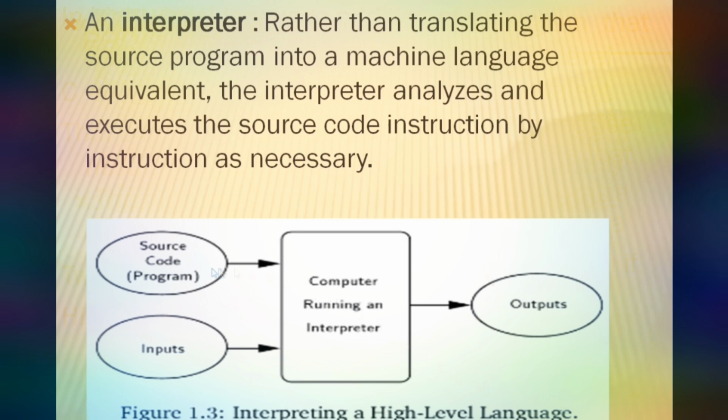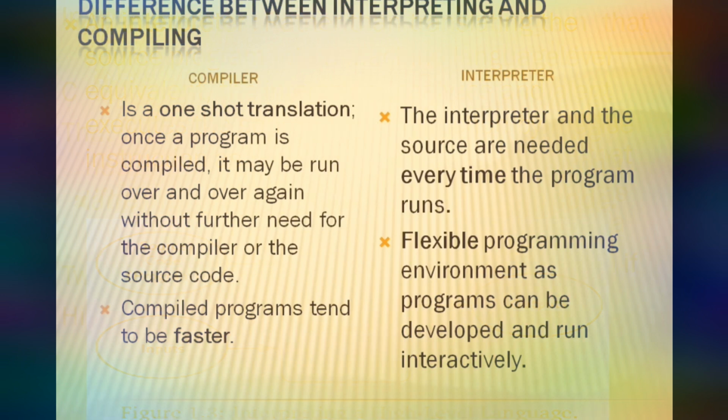The source code or program, taking simultaneous inputs, is sent to the interpreter. After that, we get the outputs. This is the block diagram of interpreting a high-level language.